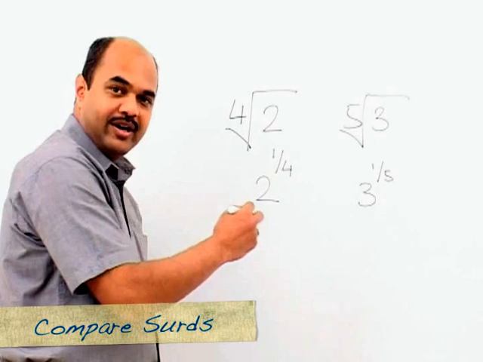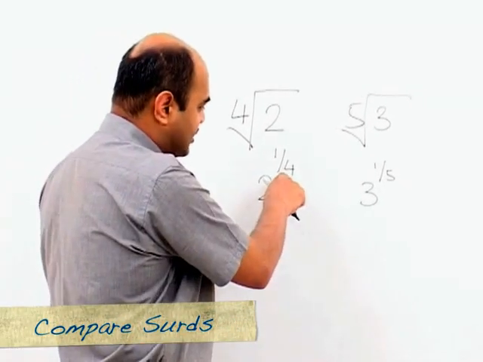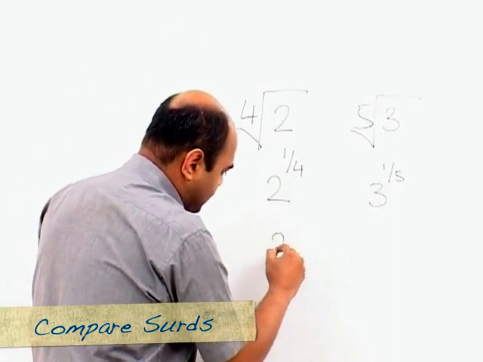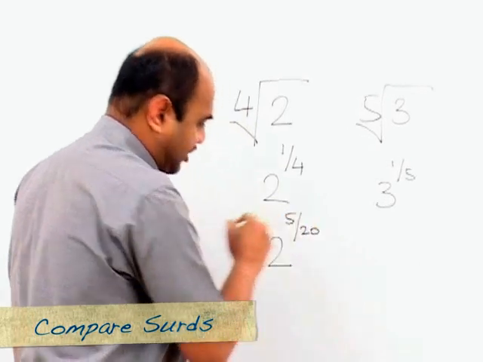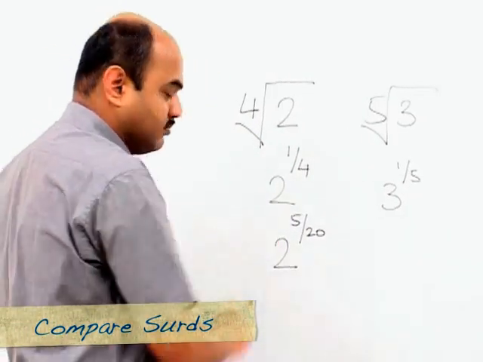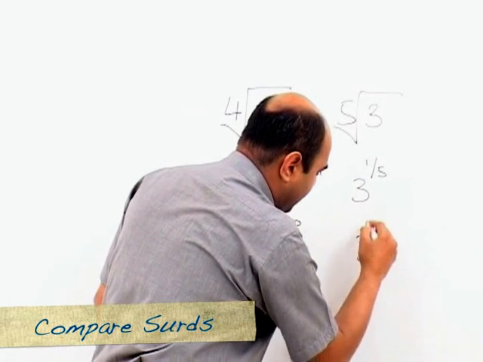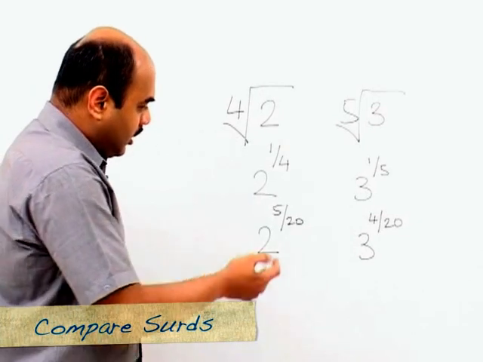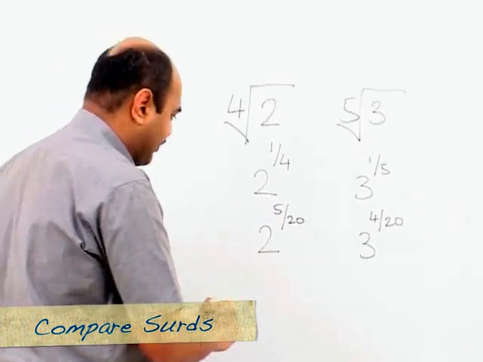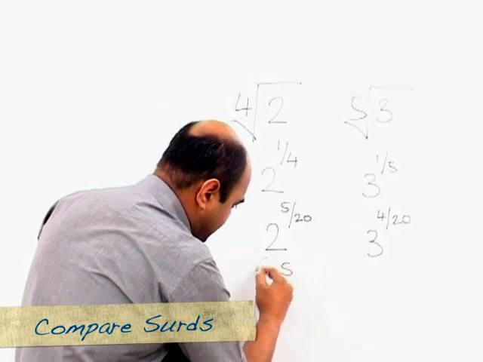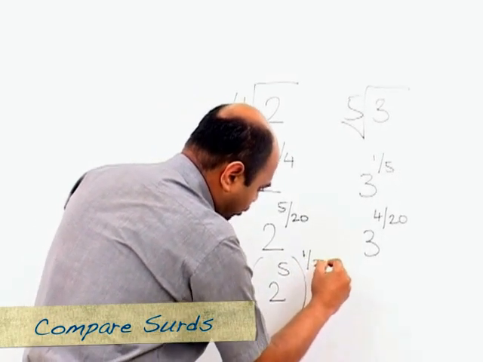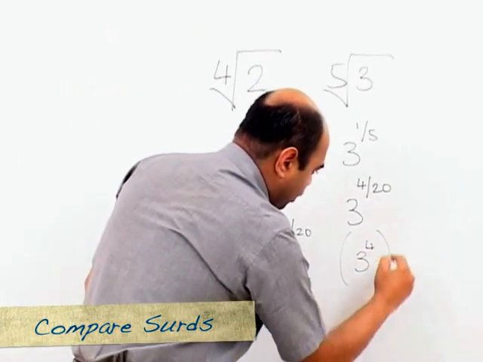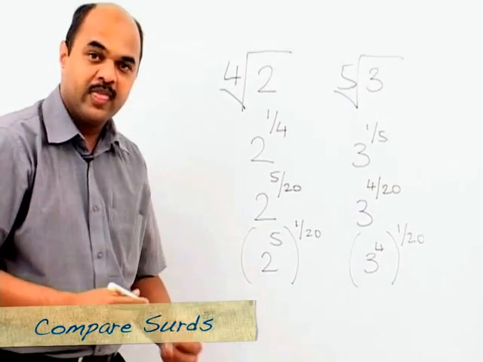And the way we would equate the powers is by taking the LCM of 4 and 5, which is 20. So we can write this as 2 raised to 5 upon 20 without changing the value. And we can write this as 3 raised to 4 upon 20, once again without changing the value. If we again use another law of indices, we can write this as 2 raised to 5, the whole raised to 1 upon 20, and this one as 3 raised to 4, the whole raised to 1 upon 20.